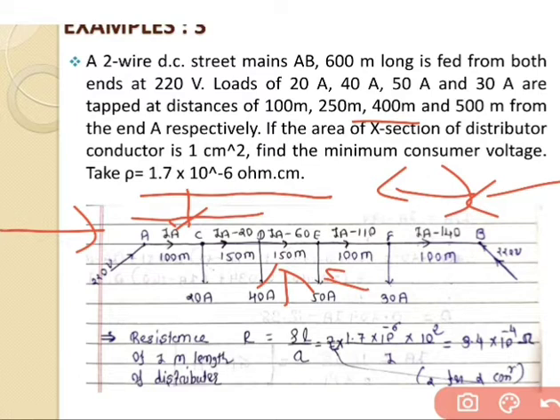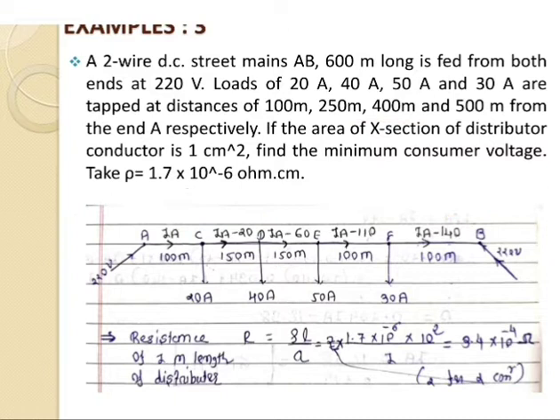So this is the required figure for this problem. From this example we have to find the minimum consumer voltage. It means we have to calculate the point at which the potential difference has the minimum value. So firstly we have to go step by step.